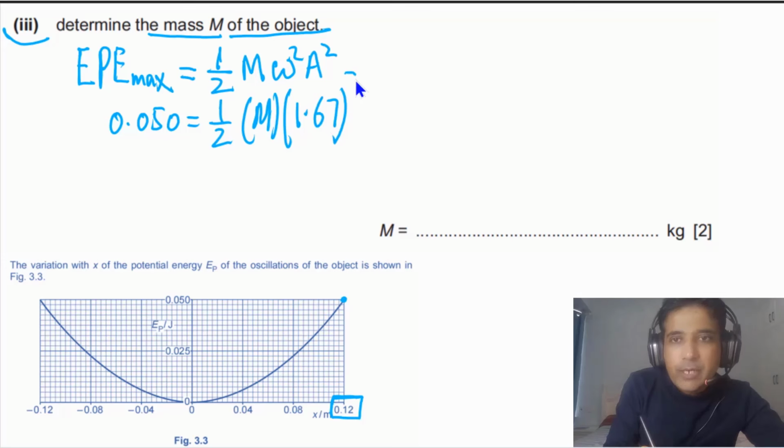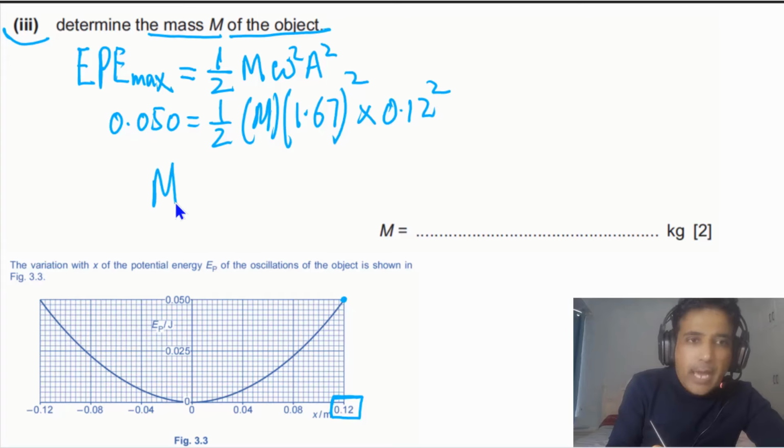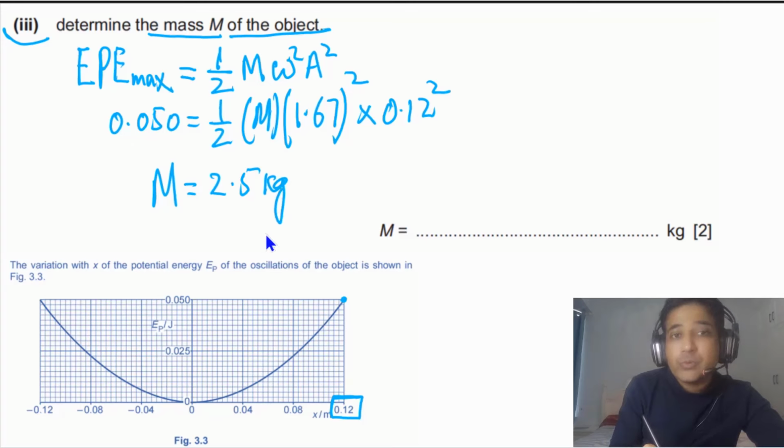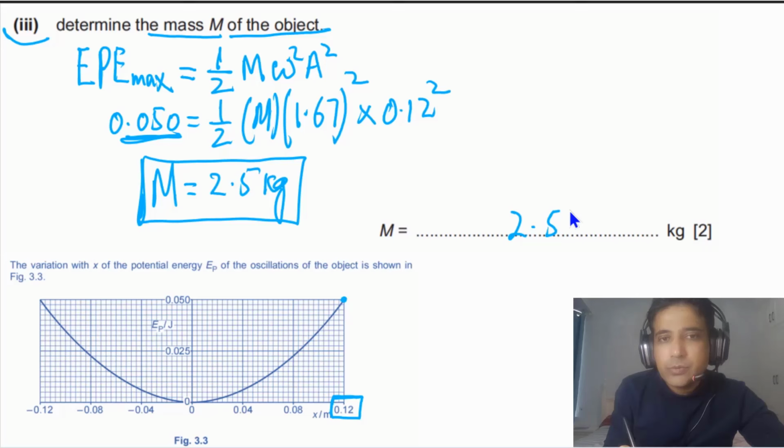So this is omega squared times amplitude squared. The amplitude is 0.12, and we square this. Now if we solve this for M, we can find the value of mass. The value of mass in this case will be equal to 2.5 kg up to 2 SF, because in the given data the least number of SF we have is 2 SF, and this also has 2 SF. So this is our final answer for the mass: 2.5 kg.